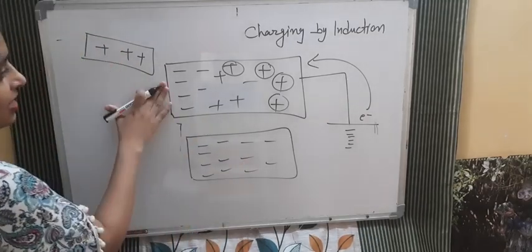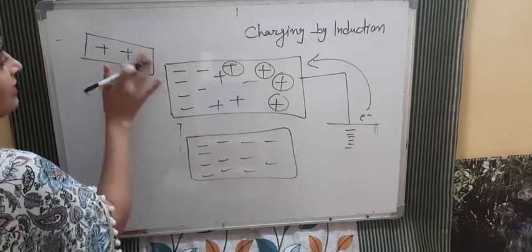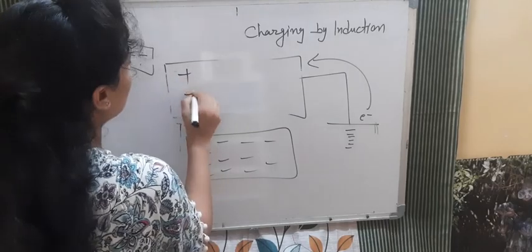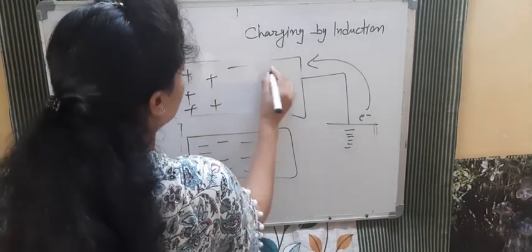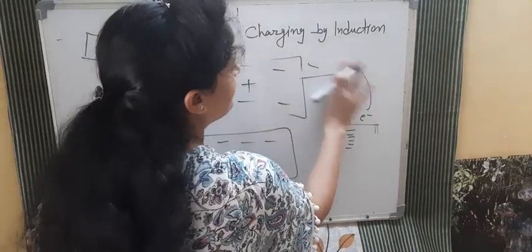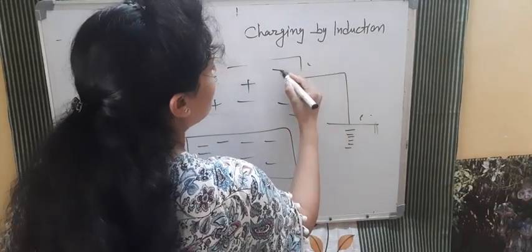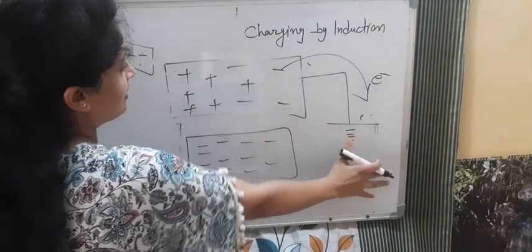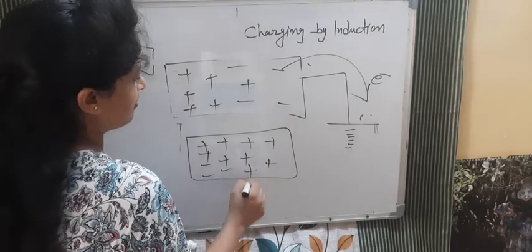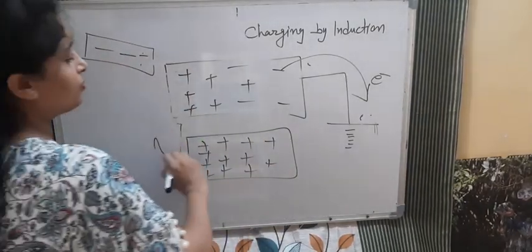So this is charging without connection, without touching. If we take a negative charge here, what will happen? Positive charge will come to this side, most of it, and the negative charge is on the other side. Again we do earthing. Electrons will flow from here into the earth. What kind of charge will be left? Mostly positive charge will be left here. We remove the earthing, then we remove this rod, and we get a positively charged body.